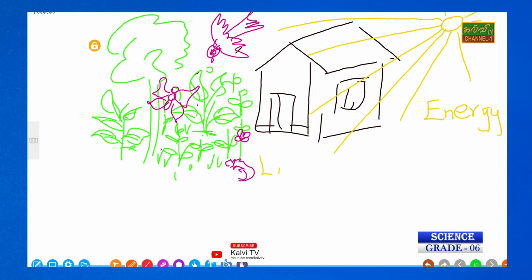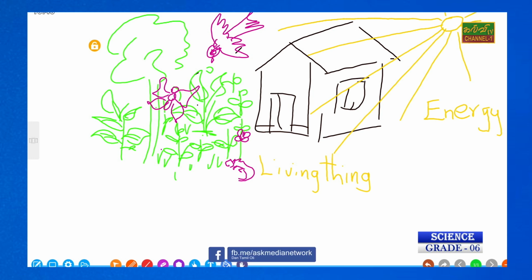Here, living things. The plants and animals are living things. Under the living things, we can see butterfly, chameleon, bees, plants, and birds.